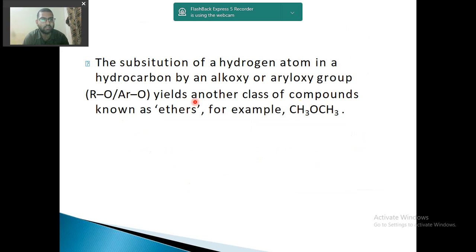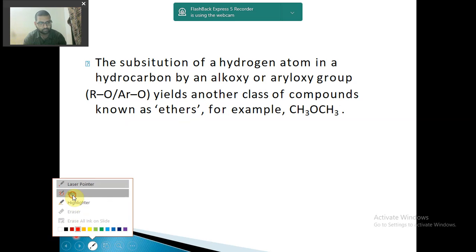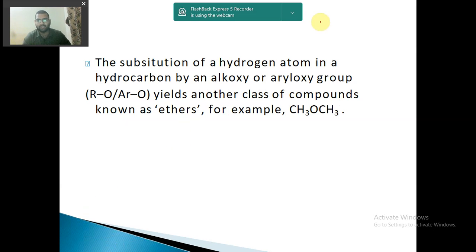And the third one was ether. The substitution of a hydrogen atom in a hydrocarbon by an alkoxy group or aryloxy group yields another class of compound known as ether. What is alkoxy? I assume that alkyl you know. What is alkyl? Alkyl is CH3 group, this is methyl, C2H5, this is ethyl. Similarly these all are alkyl groups. One is methane, second is ethane, third is propane. So ethyl, methyl, propyl, these are alkyl groups.